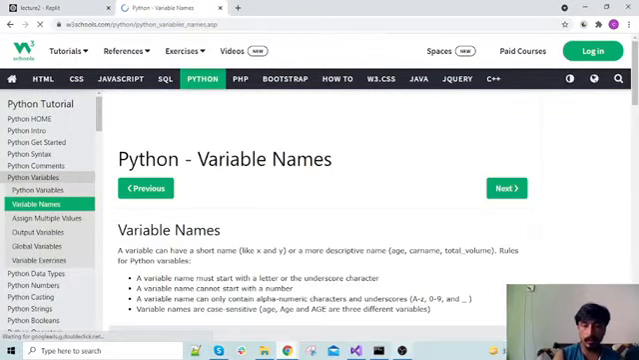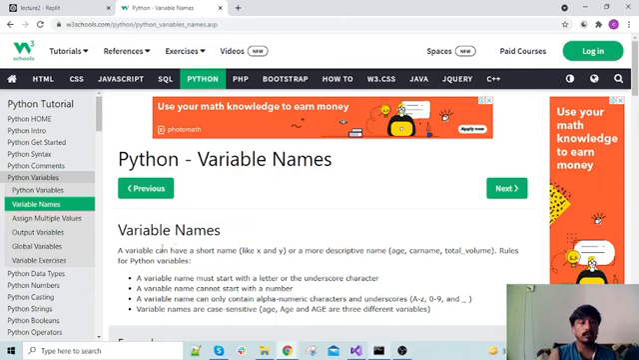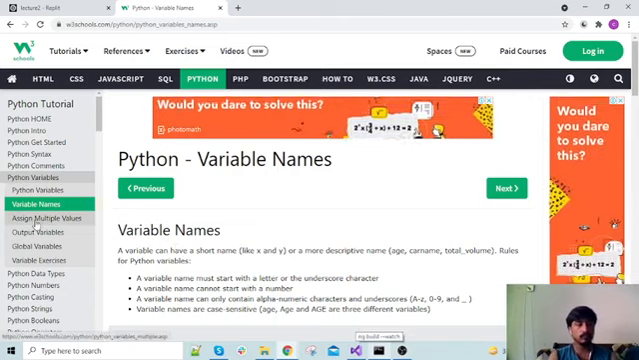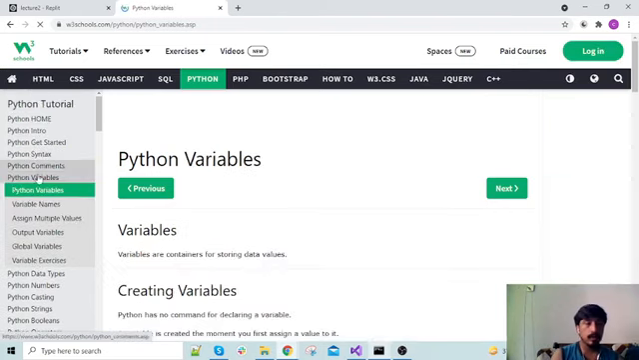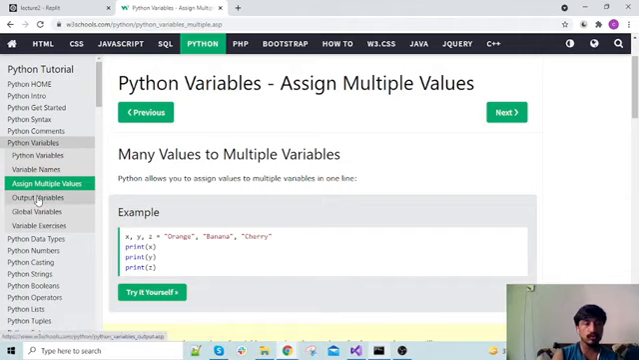So as for now, you know what the commands are, and secondly you know what the data types are. In the next tutorial we will discuss more. Let's continue this a little more. In Python variables, we have variable names and multiple values. You can go through this.